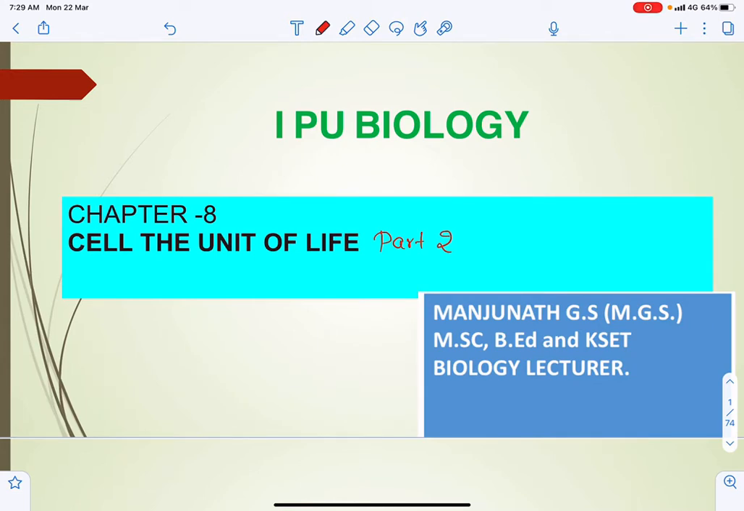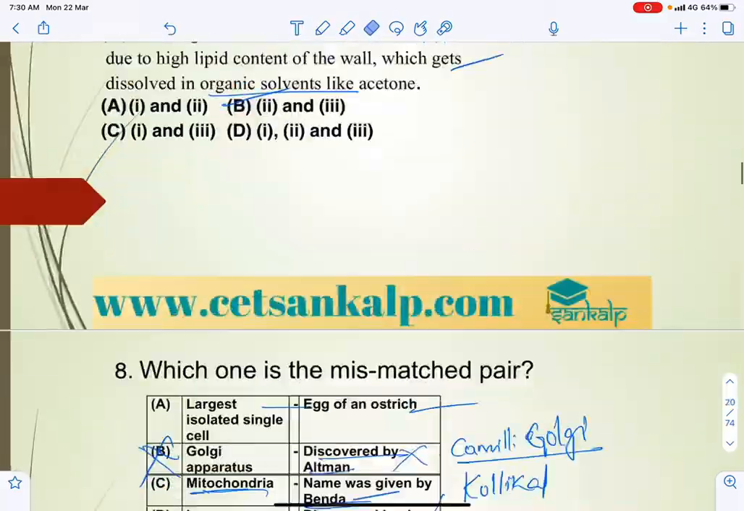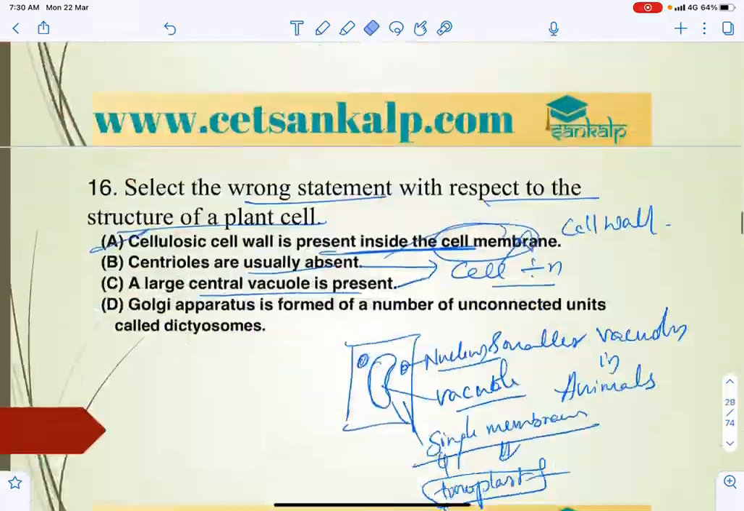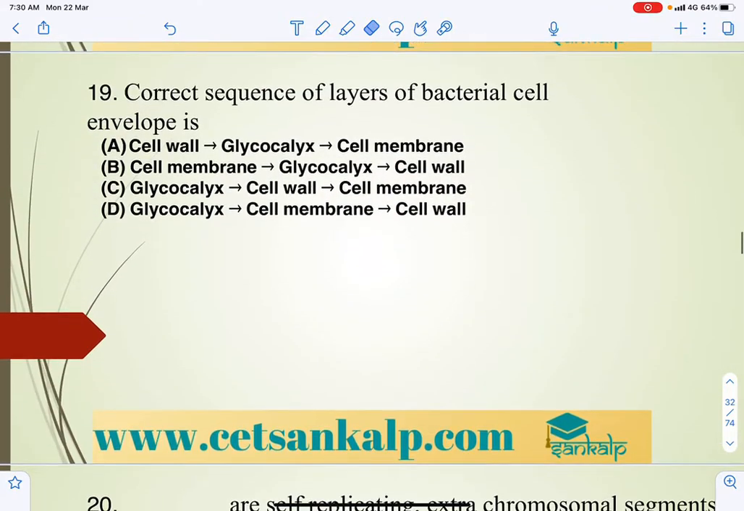So in today's class let us continue with the chapter Cell the Unit of Life. We were discussing some questions related to this chapter. Let us continue with the part. So from the 19th question we can continue. Select the correct sequence of the layer of bacterial cell envelope.